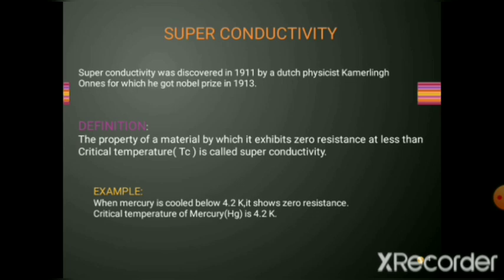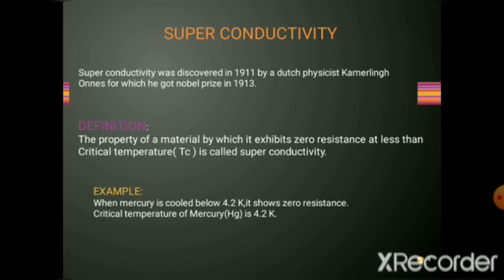So we can say that it conducts more, nothing but its resistance is 0. Now when its resistance is 0 at critical temperature, or when the temperature is less than critical temperature.